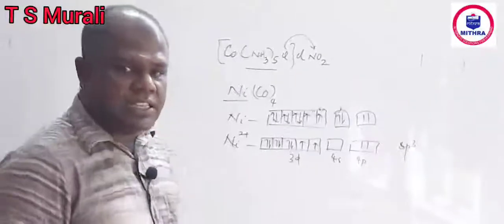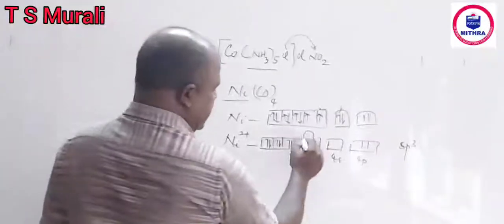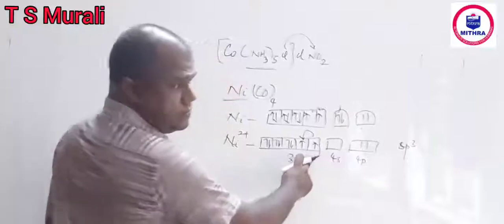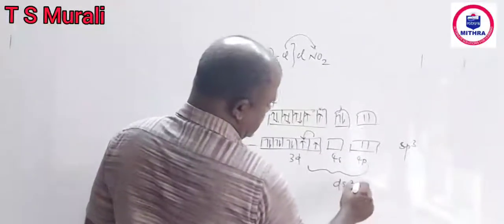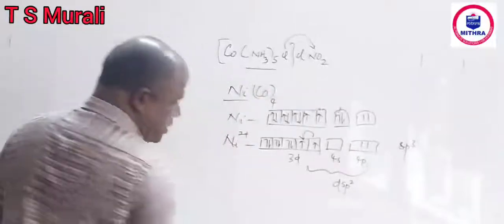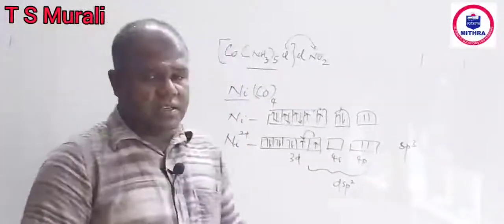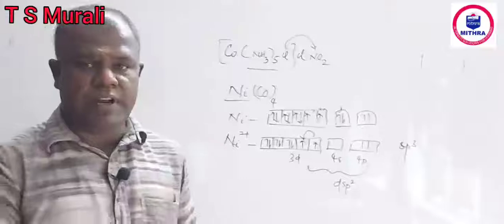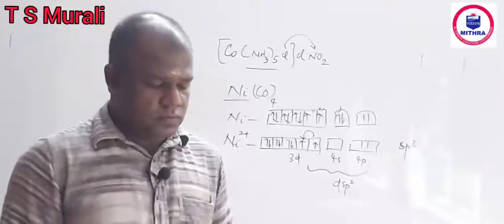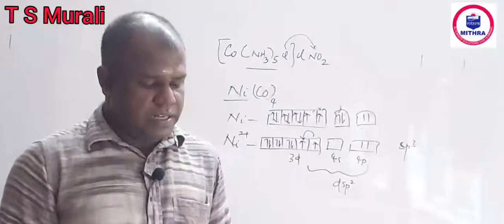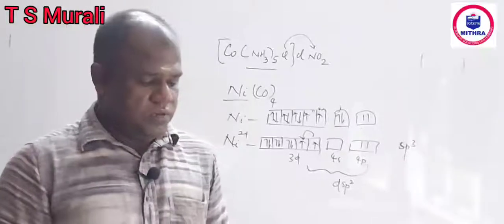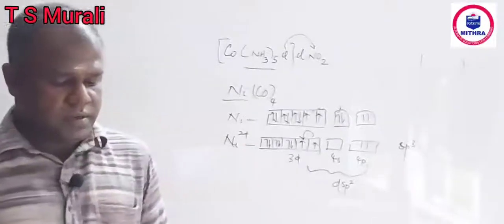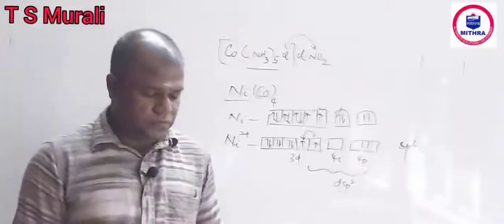Second compound, cyanide is a strong ligand, so there is a pairing of electrons, so that this d orbital becomes free. So dsp2 will be the hybridization. dsp2 means square planar is the geometry. So respectively tetrahedral and square planar, that is the answer. Okay, they are not giving the shape, they are giving the hybridization as the answer. So first one sp3, second one is dsp2. Option is the second option.